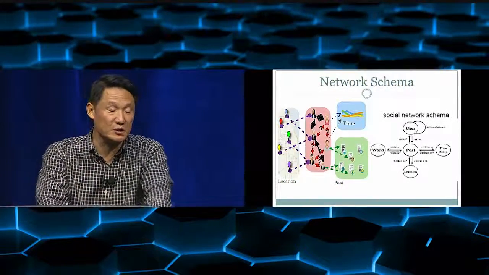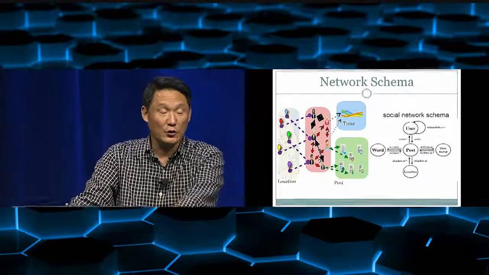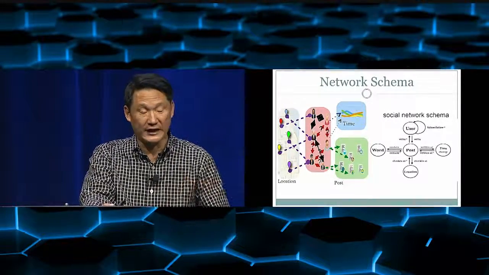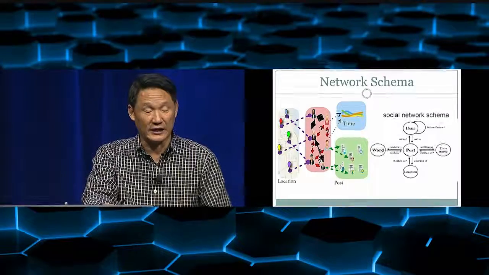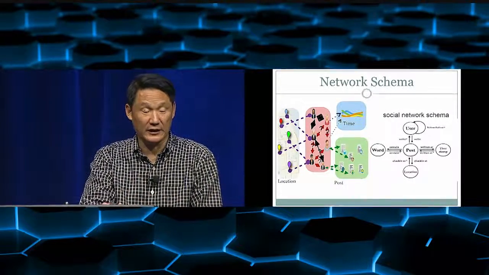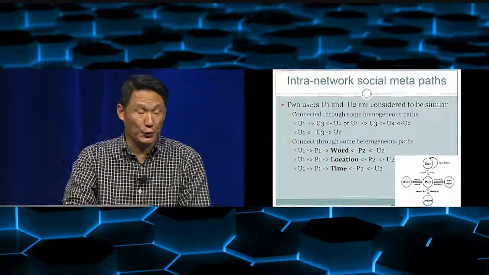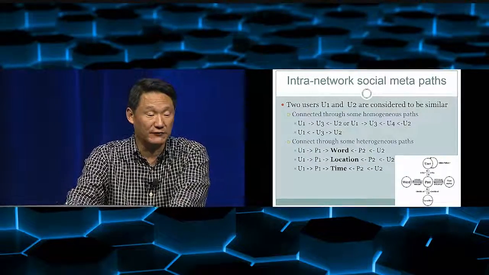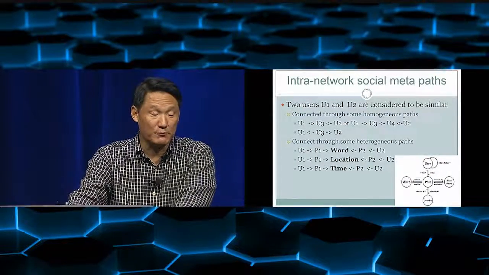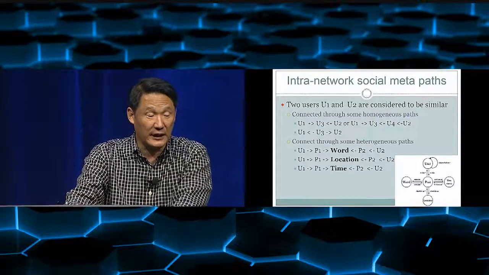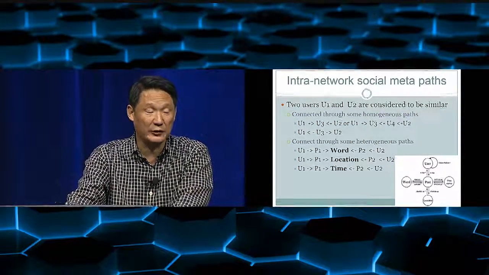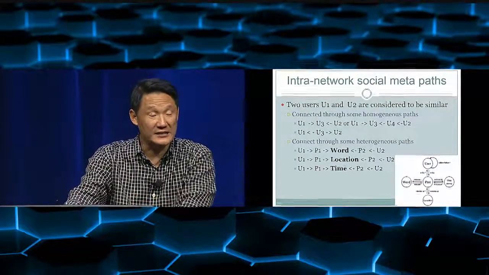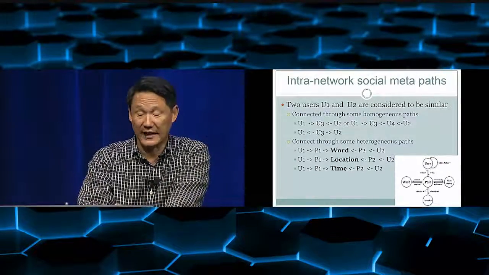this concept of heterogeneous information networks. For each user, if we represent it as a schema, you can connect to some users, or he can write some postings, and then the posting has a location, also contains some words and a timestamp. So two users, for example U1 and U2, can be related because they have the same follower, or they follow the same person, or they post the same word, or their postings occur in the same location or at the same time. So you can see there are different ways we can connect these two users, and some of the paths may be more important than the others.